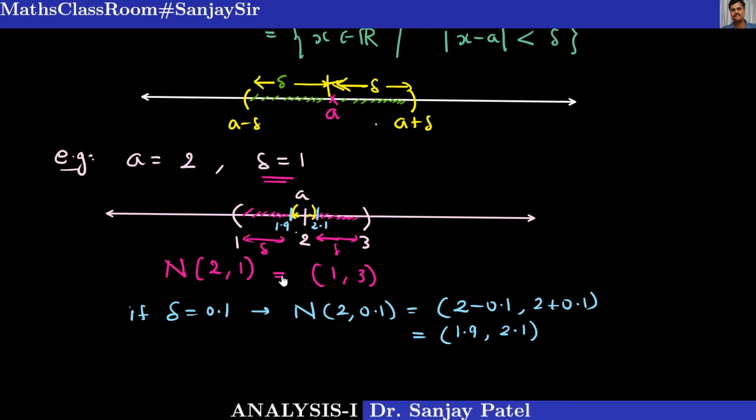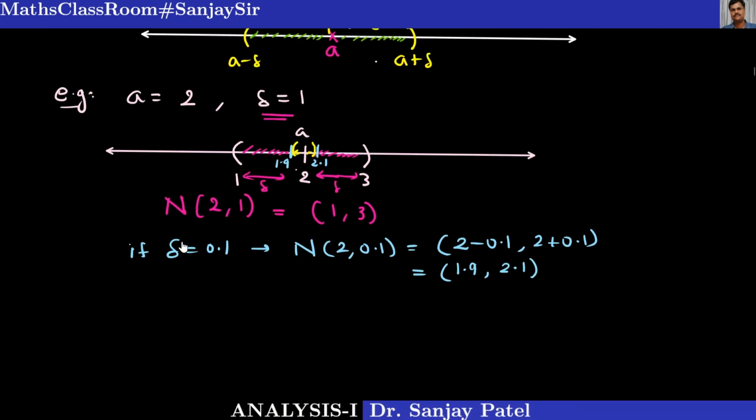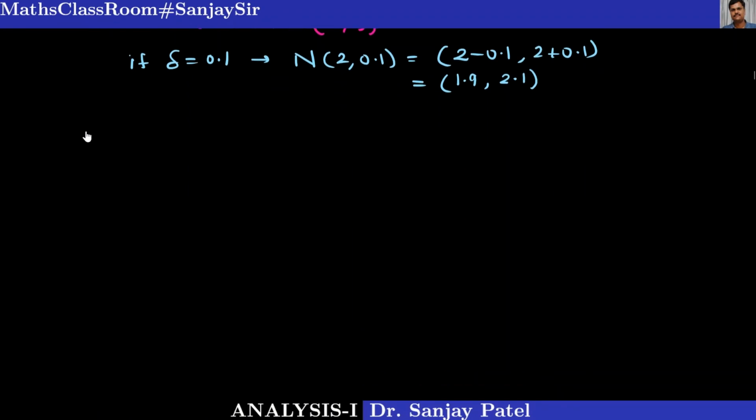Same way I want to define what is called deleted delta neighborhood of the point A. That is more important to us. So let me write down the definition of deleted delta neighborhood. Remember, from now onwards I will write NBD in short for neighborhood, delta neighborhood of a point.